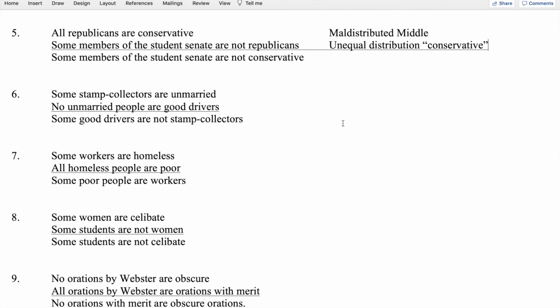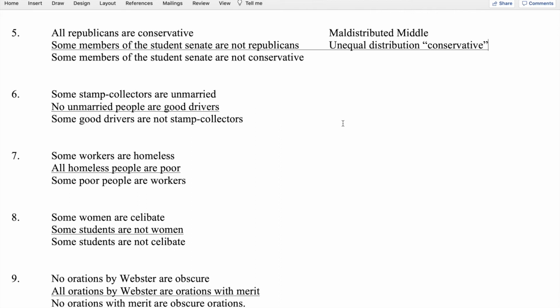Now we look at the rule of equal negation. We have one negative conclusion and one negative premise. And so that's okay. We want the number of negative premises to equal the number of negative conclusions. We have the middle term, unmarried people, and unmarried people is distributed in the second premise. It's the subject of a universal, but it is not distributed in the first premise because it's predicate of an affirmative. And that too is okay. Middle terms must be distributed once and only once, and this one is as the subject term of a universal negative in the second premise.